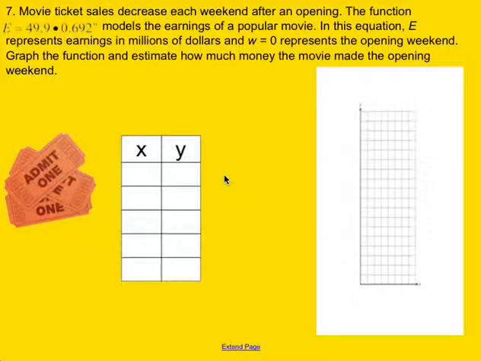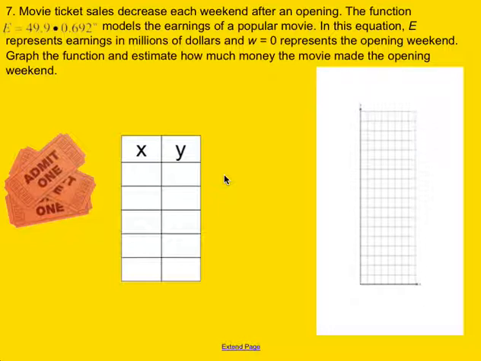So, ladies and gentlemen, let's continue working on these last two application problems here. So we're talking about movie ticket sales decreasing each weekend after opening. Okay, the function E = 49.9 times 0.692^W models the earnings of a popular movie. In this equation, E represents earnings in millions of dollars, and W equals 0 represents opening weekend. So we want to graph the function and then estimate how much money they made opening weekend.